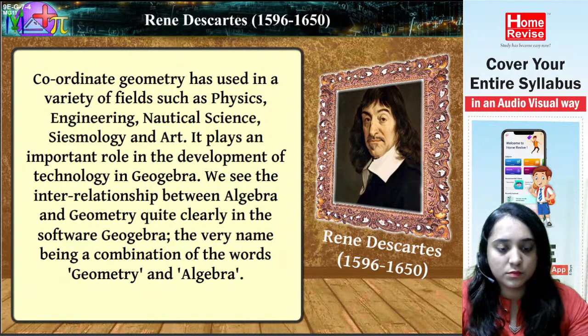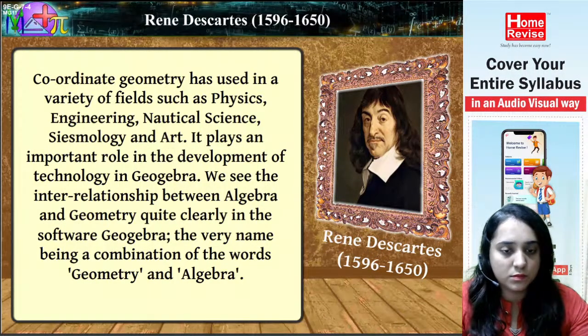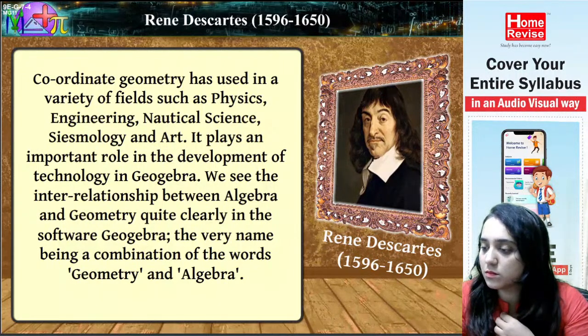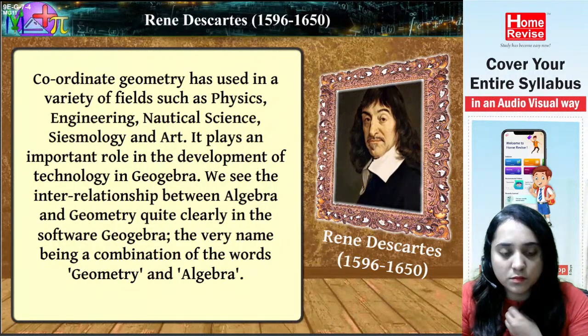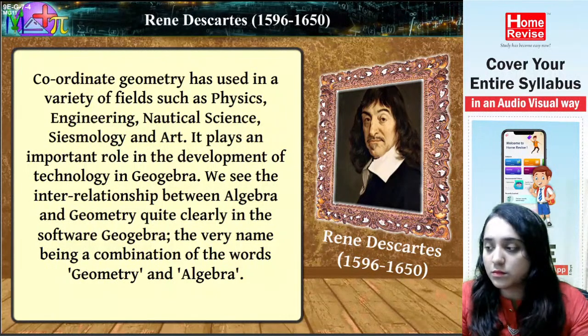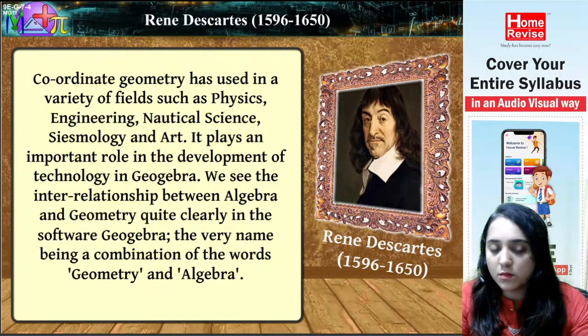Coordinate geometry is used in a variety of fields such as physics, engineering, nautical science, seismology and art. It plays an important role in the development of technology. In GeoGebra we see the interrelationship between algebra and geometry quite clearly, the very name being a combination of the words geometry and algebra.